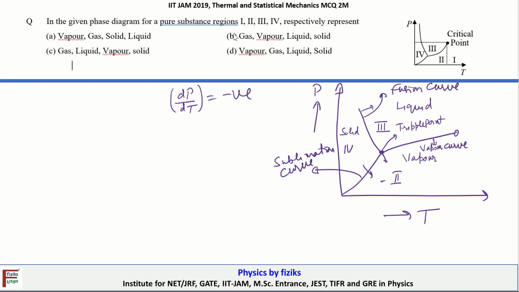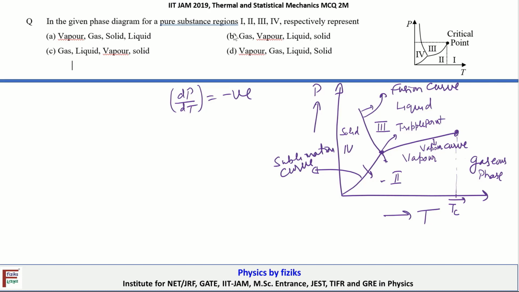This is another important point marked here, the critical point. Beyond this point one cannot distinguish. If we increase the temperature further beyond this value, which you can mark as the critical temperature Tc, there is no distinction between the vapor phase and the liquid phase. Here we will have only the gaseous phase. Now I think we have identified all the different phases.